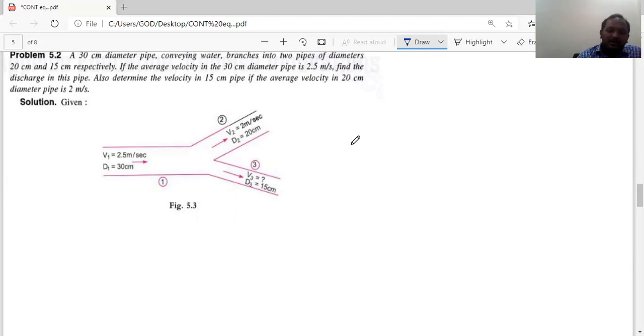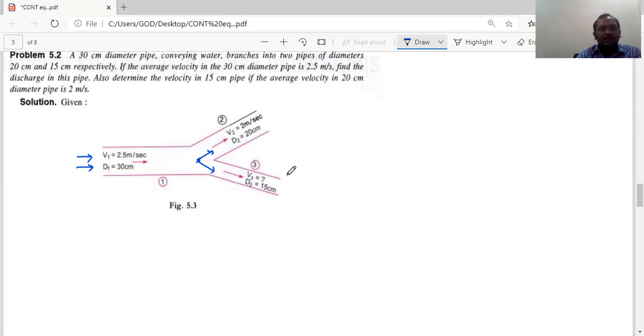This is somewhat not difficult. Some logic is there in this. That's it. That we'll see now. Coming to this problem, what he's saying, there is a pipe, a big pipe, 30 centimeters, conveying water. So water is flowing inside the pipe. He's saying it branches into two pipes. At some instant, it became two branches, like a canal. It is divided into two canals.